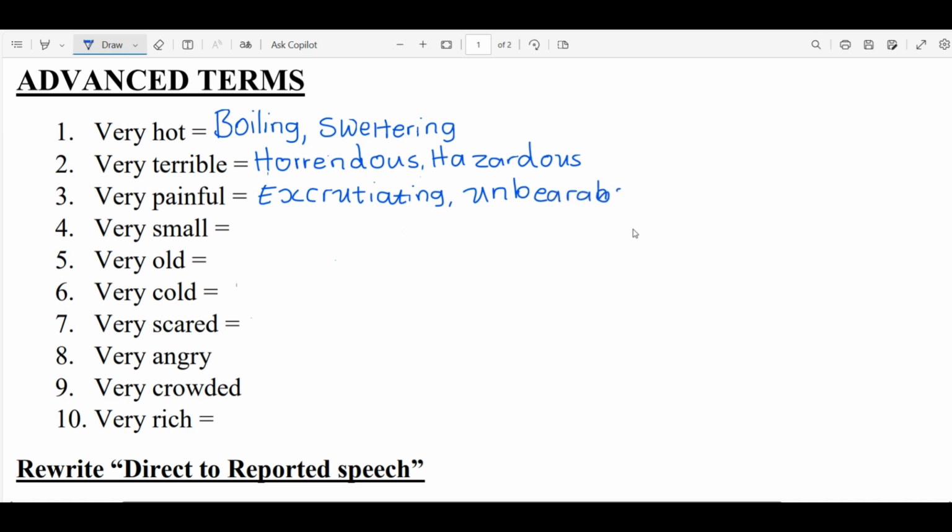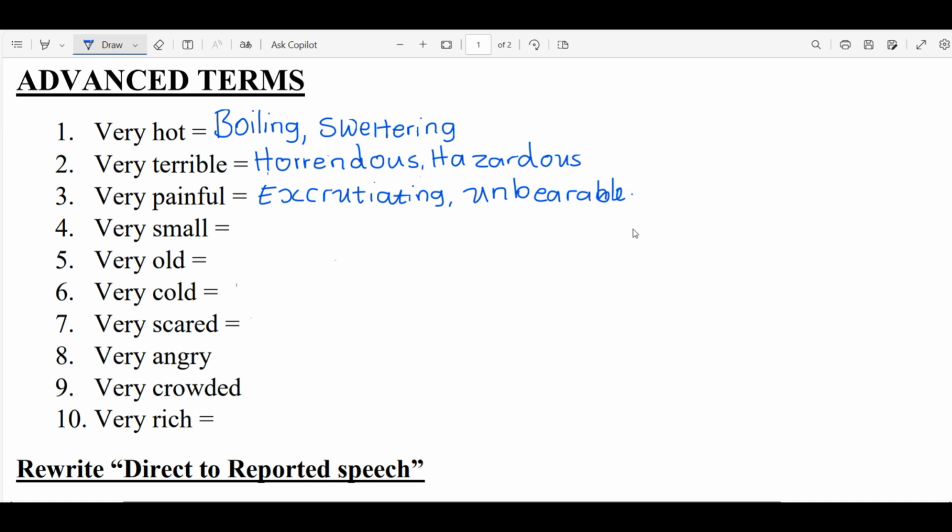Unbearable is very common. I'm sure we've heard someone saying the pain that I have is unbearable. That simply means it's too much. The person cannot bear that pain at that particular time.